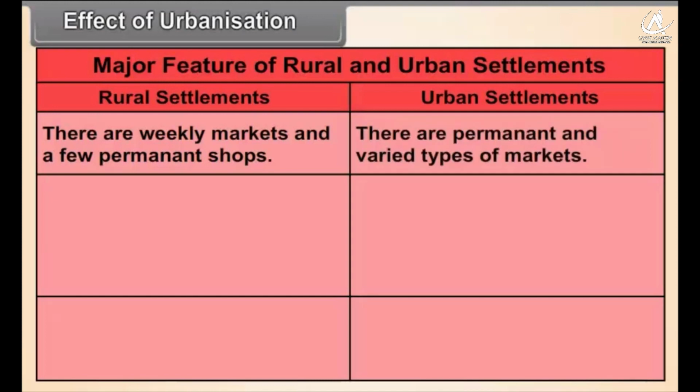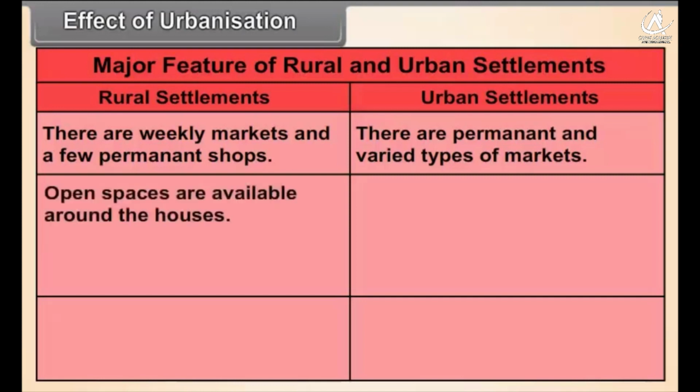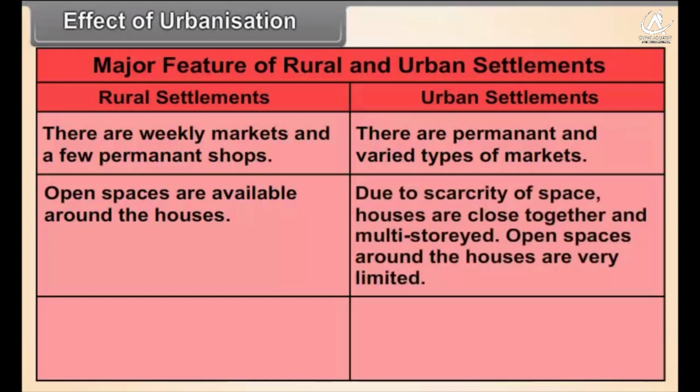Rural settlements: open spaces are available around the houses. Urban settlements: due to the scarcity of space, houses are close together and multi-storied. Open spaces around the houses are very limited. Rural settlements: house plans are traditional. Urban settlements: house plans are modern.